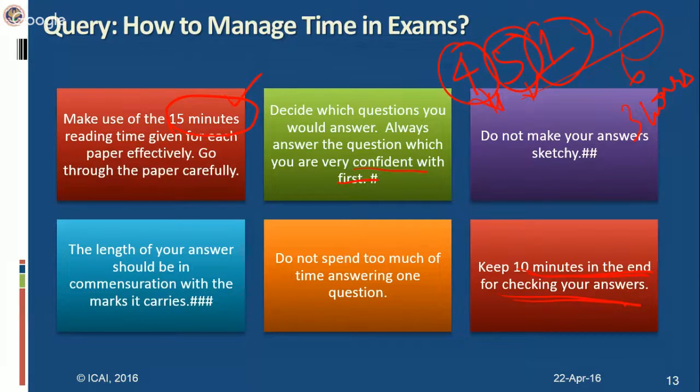There's one thing here: everybody plans very well, I think. You make a plan, but the problem arises when it is not implemented. Suppose you have 1 month and 28 chapters. Now you plan 2 days for this chapter, 3 days for this chapter, and then it turns out that only 10 days are left and you still have 25 chapters to finish. Then you get stuck there and lose confidence. So better that in the manner you plan your studies, implement your plan in that manner only. Don't postpone to the next day or the other day. Try to do that chapter on that same day.